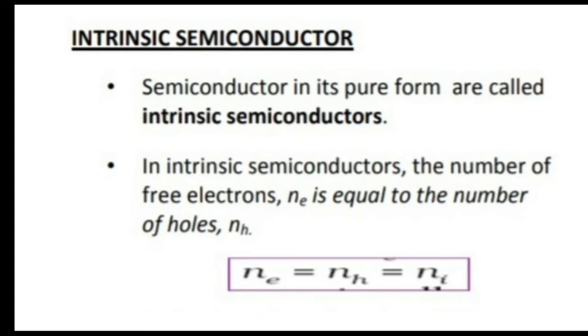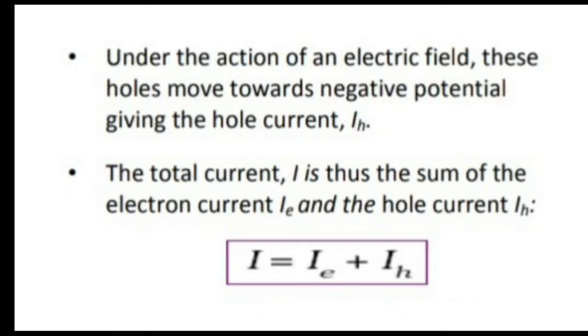In an intrinsic semiconductor, the number of free electrons is equal to the number of holes, and under the action of an electric field, that is, when it is connected to a battery, these holes move towards negative potential, giving rise to hole current, and the free electrons move towards positive potential, giving rise to an electron current. Both these currents are in the same direction, and effectively the total current will be equal to the sum of these currents, that is I is equal to IE plus IH.